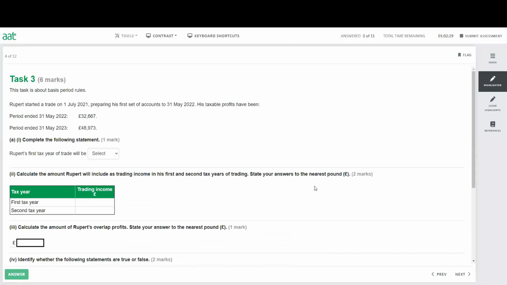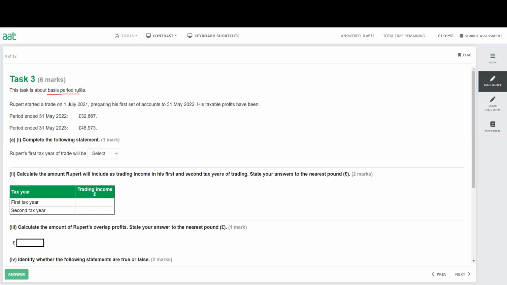In this question, we have some information about how to find out the tax year, and we also have to calculate the overlap profit, and also there are some MCQ type questions as well. So let's have a look. The first thing we need to do is read the question very well to understand it and do some markings. This task is about the basis period rules.